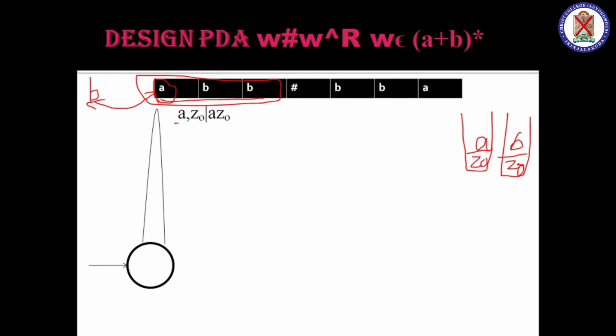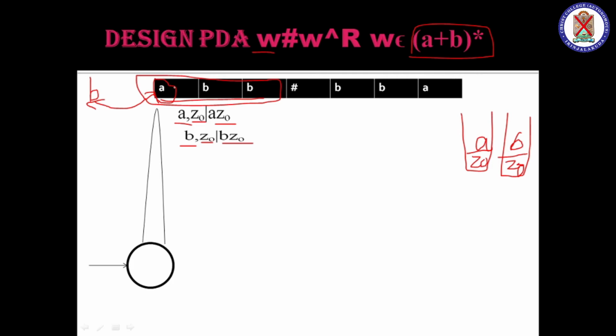If A is on the tape and Z0 on the top of the stack, I insert A Z0. But if B is on the tape and Z0 is on top of the stack, I insert B Z0. That is the thing I have to say. Now in my example, I take ABB, but you can take BBB, so it starts with B. That's why in W it can be (A+B)*, meaning every position has two possibilities, either A or B. That is the thing you must consider.